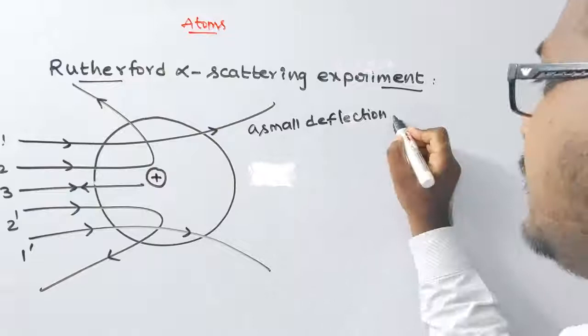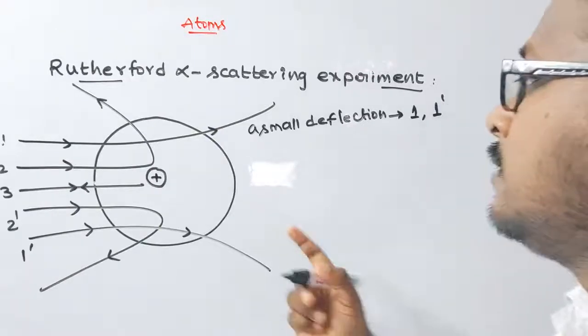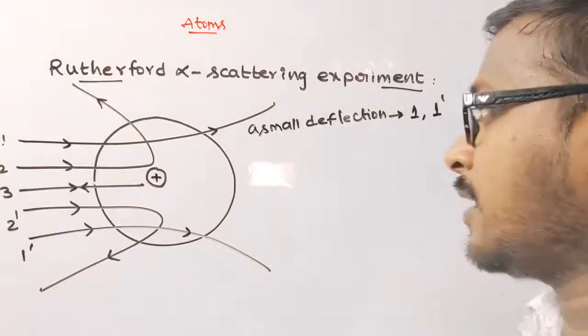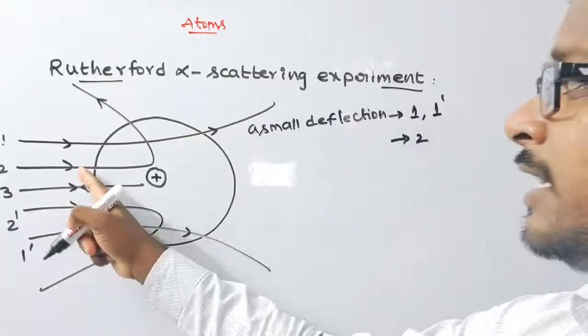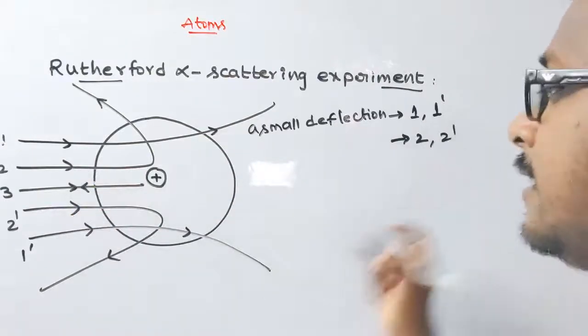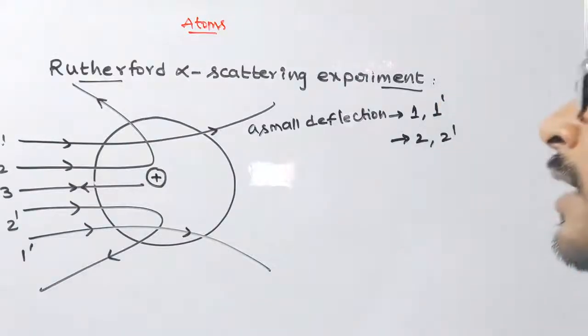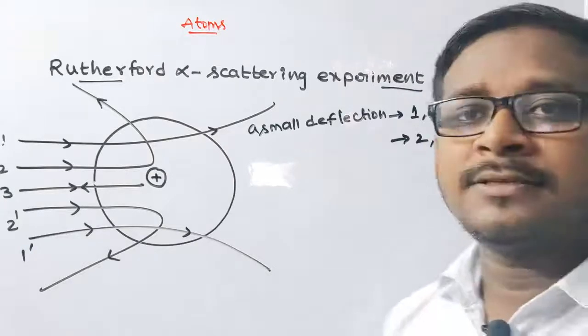In this diagram, 1 and 1 dash are at large distances from the nucleus, so very small deflection occurred. Next, 2 and 2 dash of the alpha particles pass near the nucleus. So what happened?